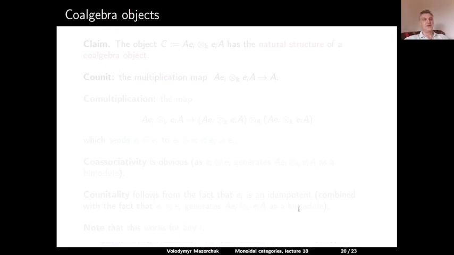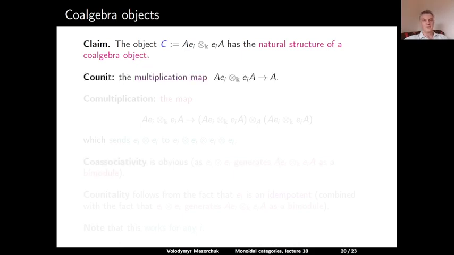Let us also briefly discuss coalgebra objects for CA. The claim is that the indecomposable projective bimodule Ae_i tensor over K e_iA has a natural structure of a coalgebra object in CA.